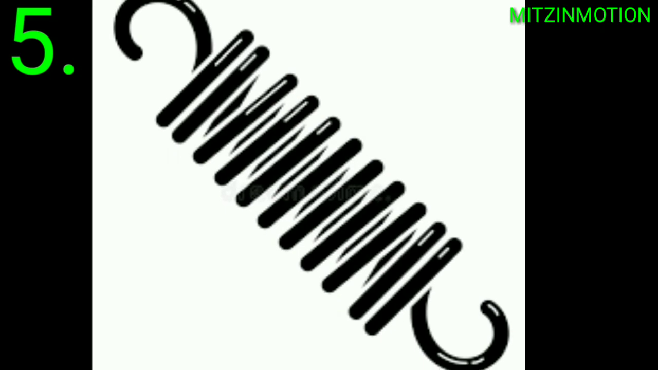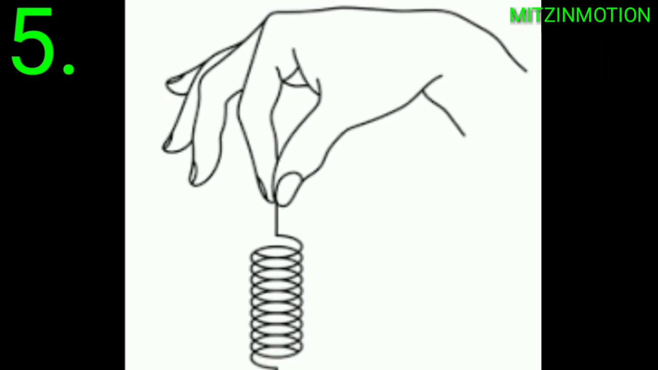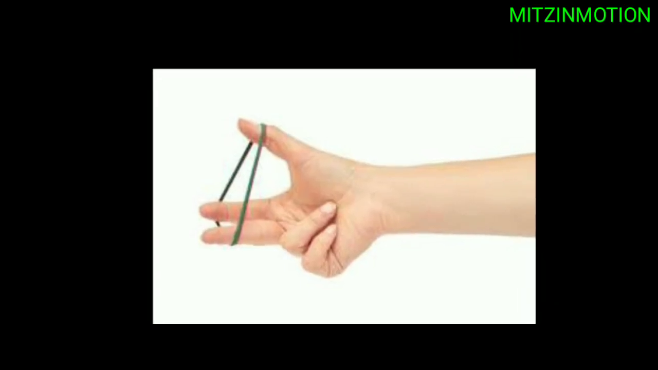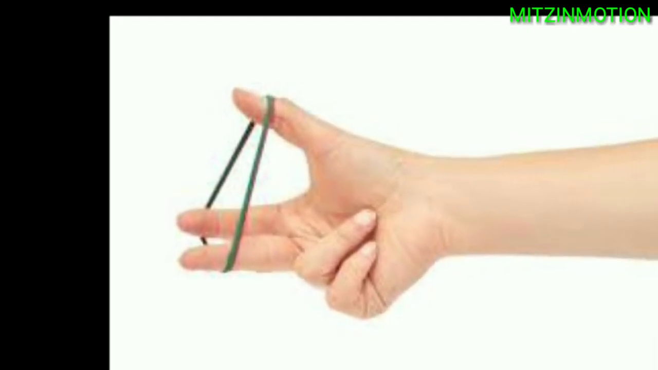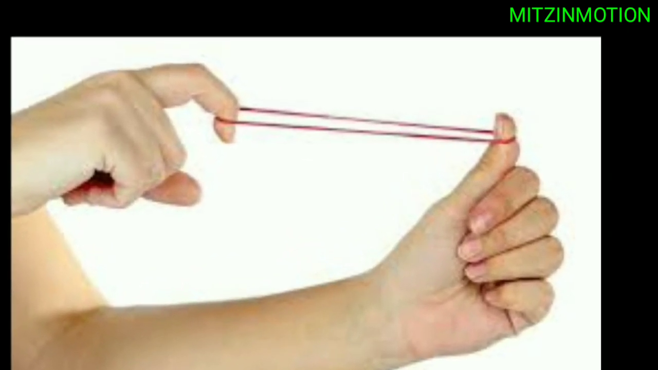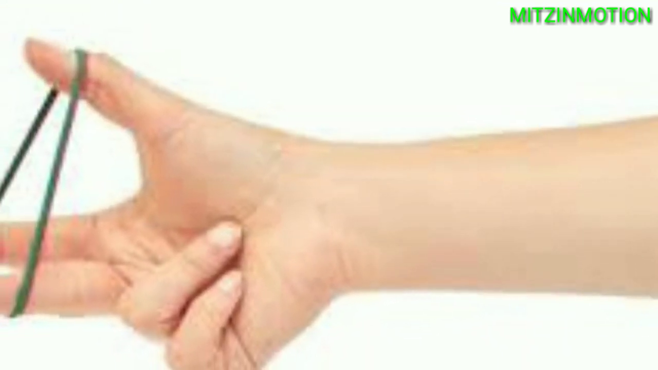Now consider a spring. If you pull the spring from one end or from both ends, you will see that the size of the spring is changed. Not only that, for that you can simply use a rubber band. By using the fingers of both hands, if you pull the rubber band, you will see that the length of the rubber band is increased.